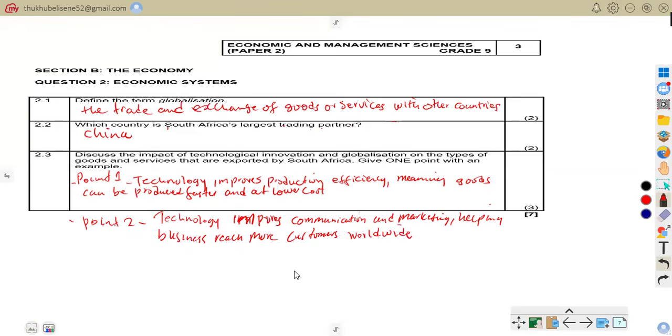For example, businesses advertise products using social media platforms.